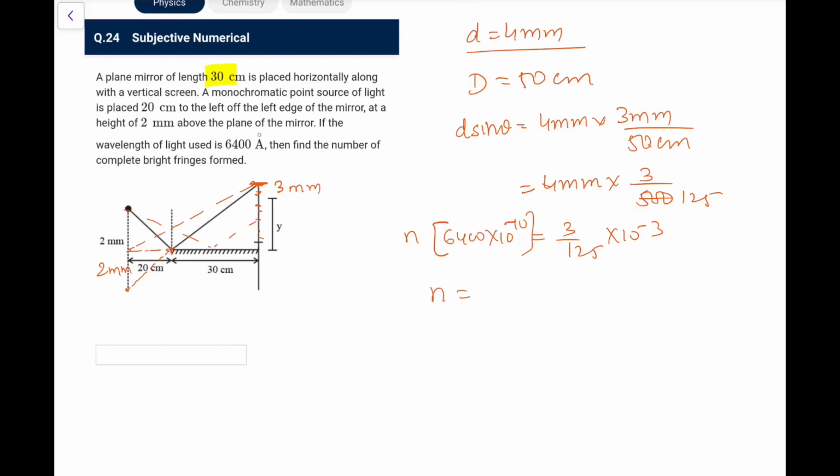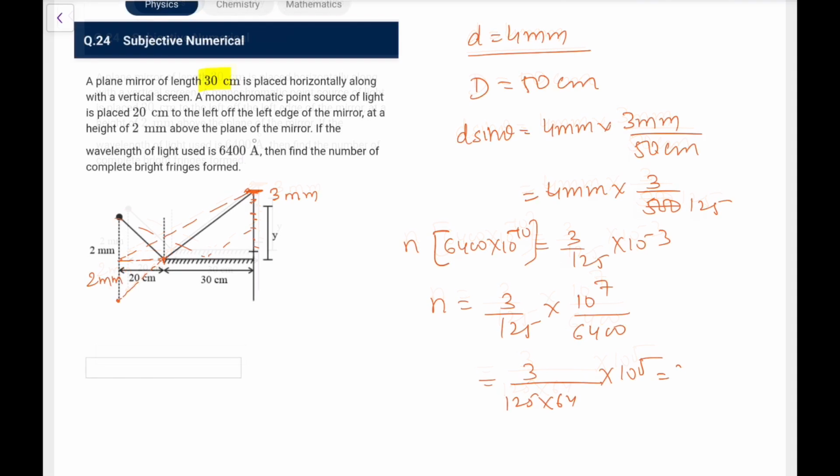So now we have n as 3 by 125 into 10 to the power 7 upon 6400. If I do this, it is 125 into 64, which I can write as 300 into 1000 upon 125 into 64, and I know 125 times 8 is 1000, so it becomes 300 by 8. So 300 by 8, if I do this, is 37.5.